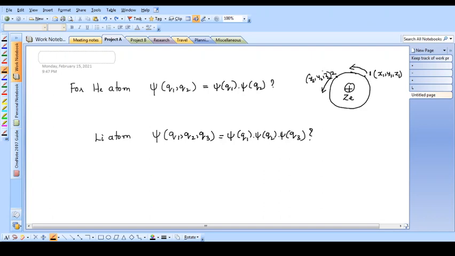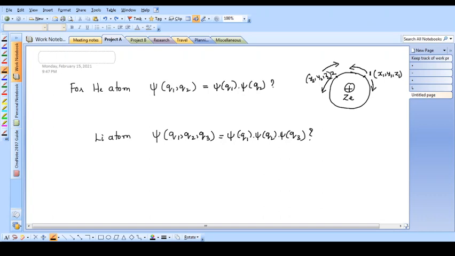The same argument holds good the other way also. Suppose the second electron is moving towards the first, then immediately the position of the first electron will be disturbed. This first electron will try to move away from the incoming second electron to minimize the repulsion. So what we are observing is that the position coordinate of the first electron depends on the position coordinate of the second electron, and the position of the second electron is also dependent on the position of the first electron. Therefore, we cannot assume q1 and q2 as independent variables.